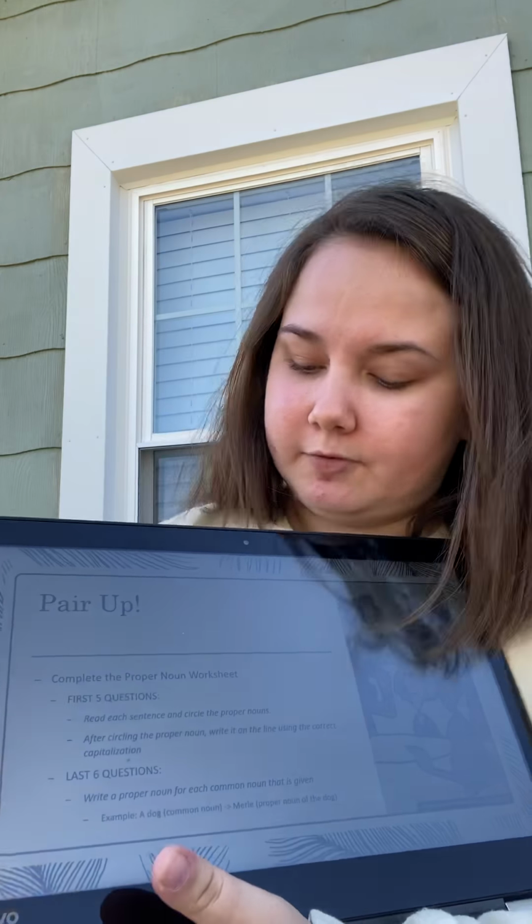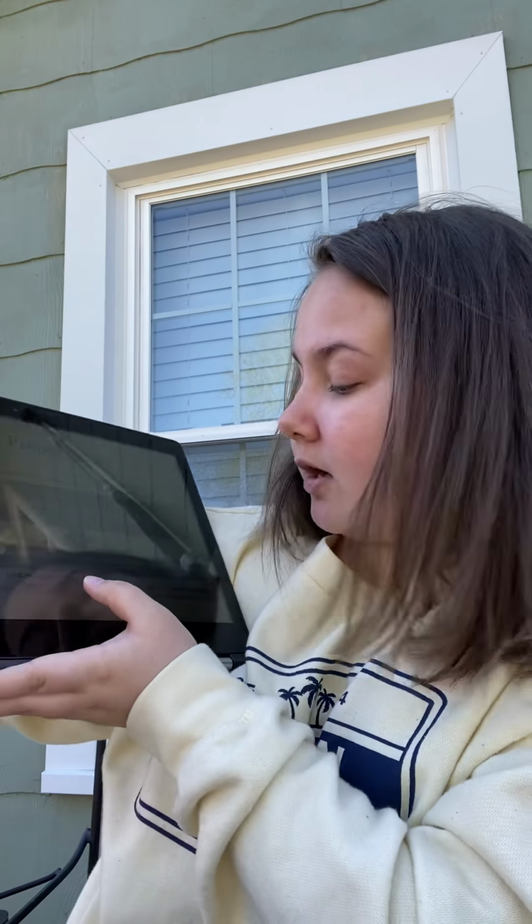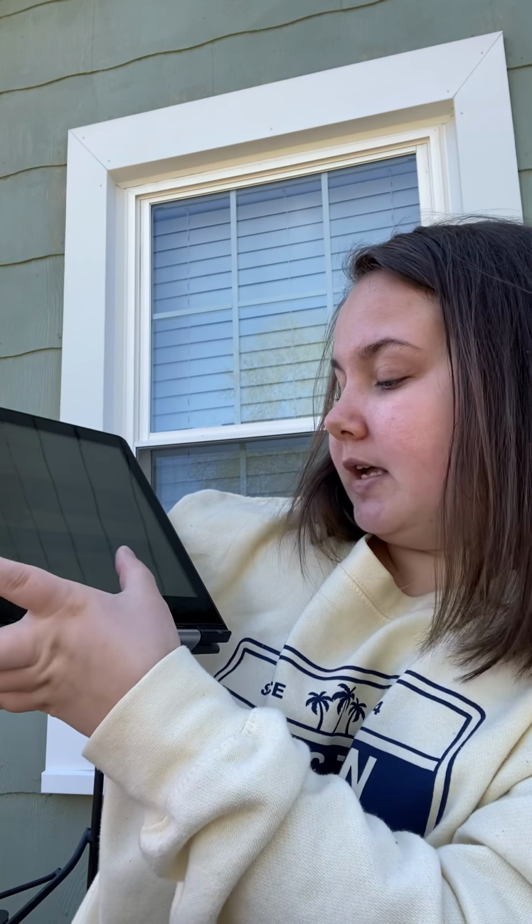So this class, we're going to learn about proper nouns. So proper nouns and common nouns are both nouns, but they're different types of nouns. So a proper noun are nouns that are specific. They refer to a specific name, a place, a thing, or even an organization. So a few examples that we have is McDonald's, Boston Red Sox, Walmart, Miss Julie, and United States. So all of those are very specific.